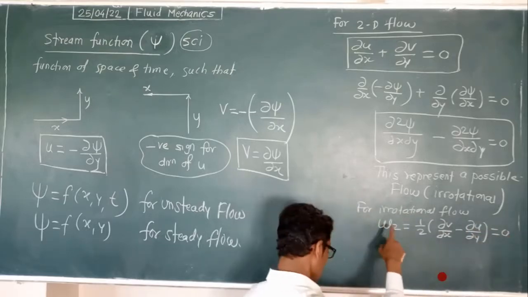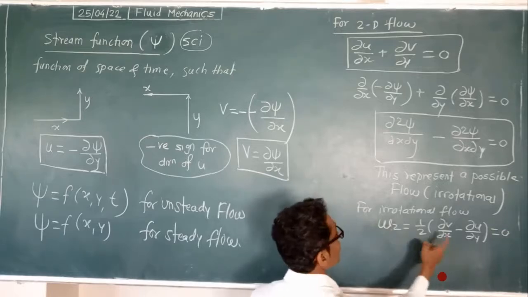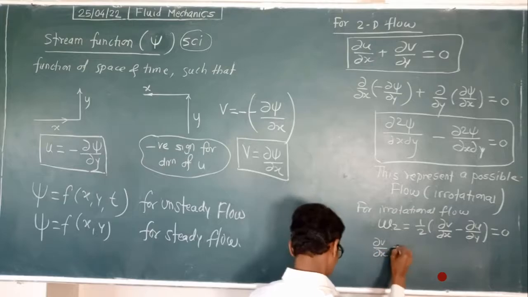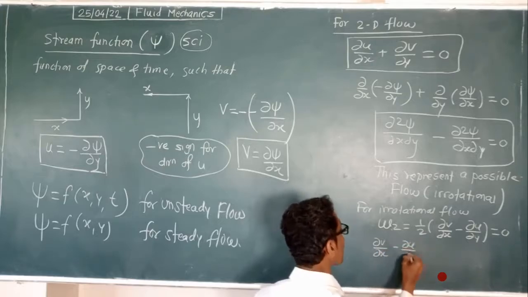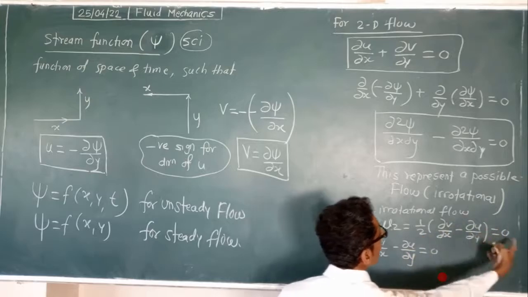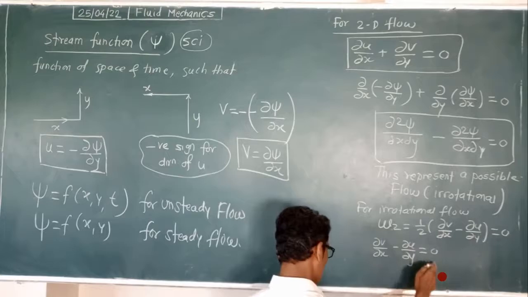Angular velocity is 0. So from this we have delta v by delta x minus delta u by delta y is equal to 0, because the half, if we take it to the other side, becomes 0.